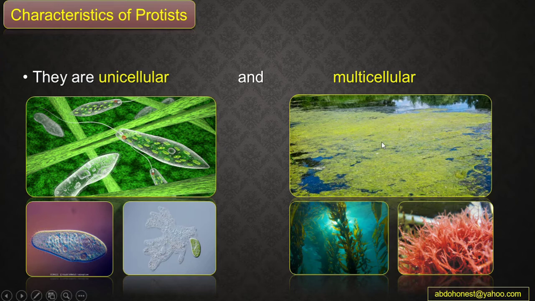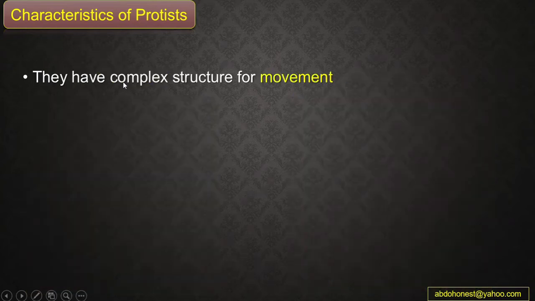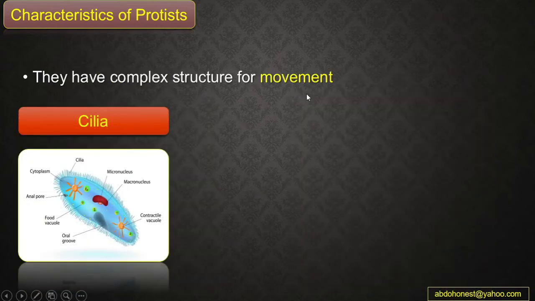But unicellular organisms are microscopic. Guys, maybe you can find protists that live independently, individually, or they can live in groups or colonies.